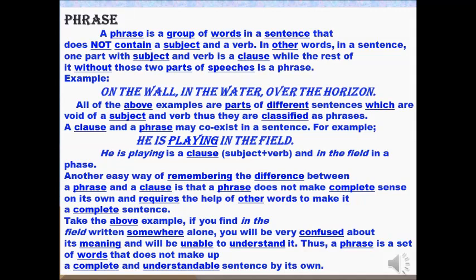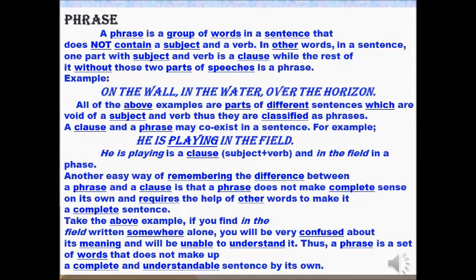We already know the clause is the part with the subject and the verb with a complete meaning. And in a sentence there will be other additional words, right? That will be the phrase. Okay. Here is an example. On the wall, in the water, over the horizon. So these were the phrases.